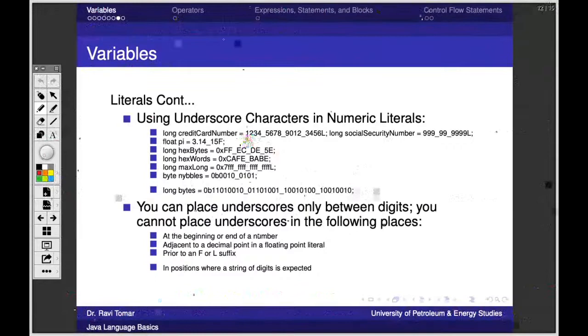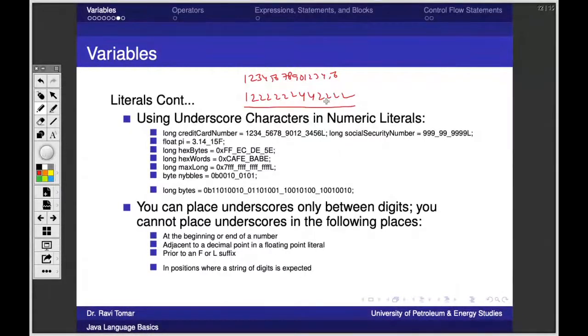So obviously you can store it like this: 1, 2, 3, 4, 5, 6, 7, 8, 9, 0, 1, 2, 3, 4, 5, 6, L. But to improve the readability, you can see how easy it is to look. Otherwise, it should be written something like this: 1, 2, 3, 4, 5, 6, 7, 8, 9, 0, 1, 2, 3, 4, 5, 6. Sometimes the number is like this: 1, 2, 2, 2, 2, 2, 4, 4, 2, 2, 2, 2.